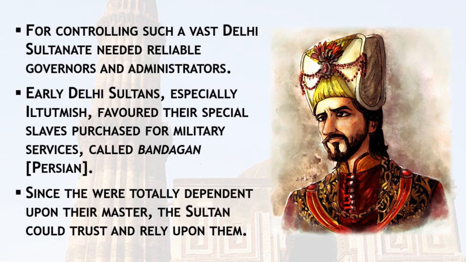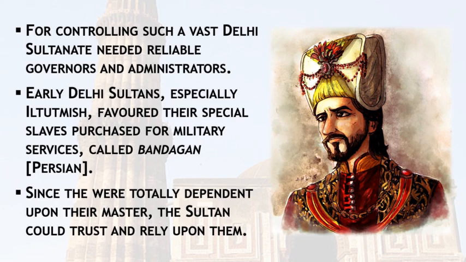For controlling such a vast territory, the Delhi Sultanate needed reliable governors and administration. So for governors and administrators, what the Delhi Sultans used to do, especially Iltutmish, was favor their special slaves.